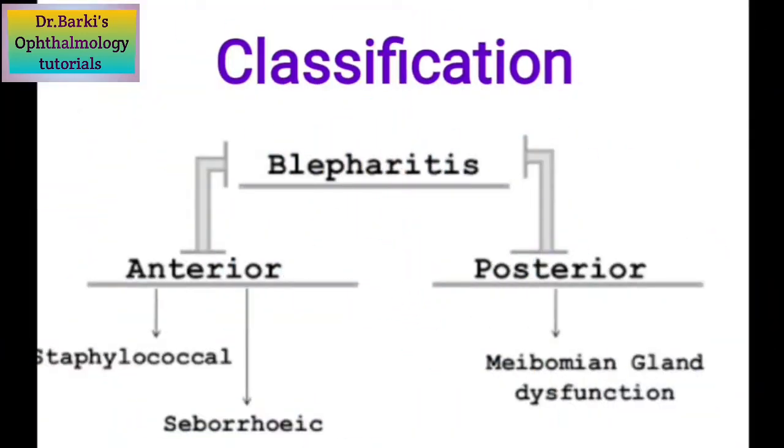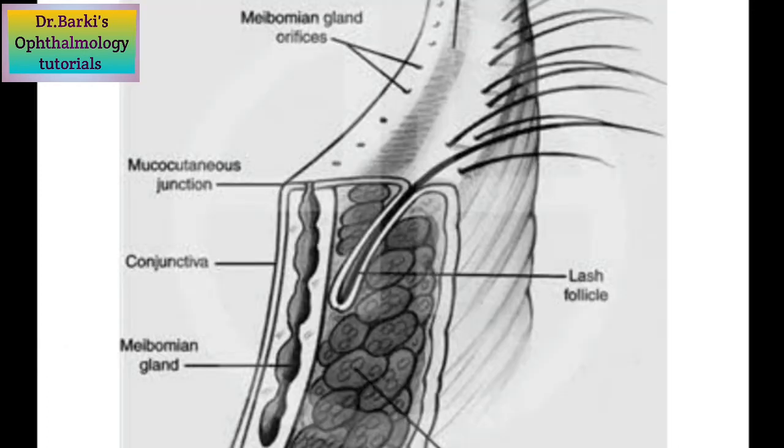To know the classification better, you should have sound knowledge of the anatomy of the eyelid. If you missed the video on the anatomy of the eyelid, please go to the description box and find the link. Okay, so blepharitis is divided into anterior blepharitis and posterior blepharitis.